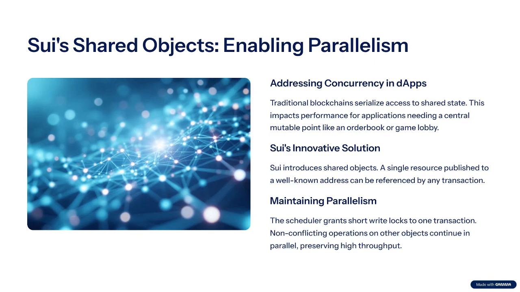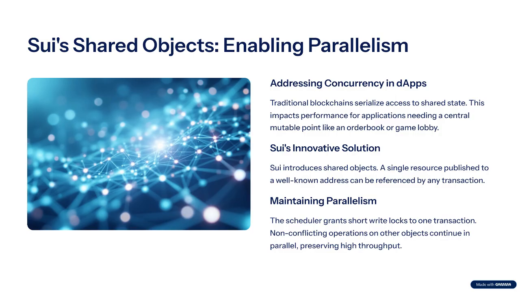Owned objects live in wallets, immutable objects preserve history, but real-world dApps often need a single focal point that everyone touches. An order book, a vote tally, a game lobby. On other chains, that role falls to a privileged address that alone can mutate state. SUI's answer is the shared object, one resource published to a well-known address that any transaction may reference.